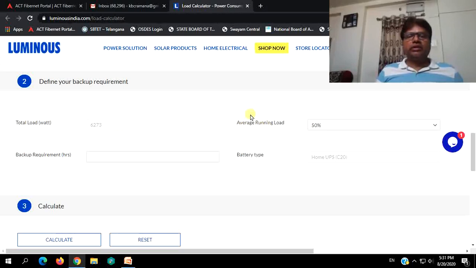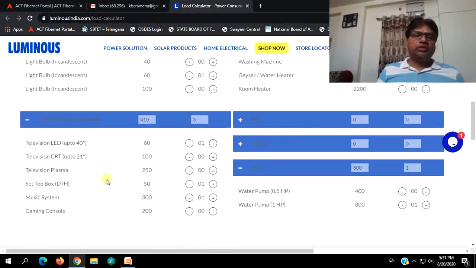Average running load, when the main supply goes off. You may not be running all the loads at a time for that particular purpose. It may be 50% or anything. Here the options given are 75%, 100% like this. So take the case of 20%. Why I am taking only 20% is only for the purpose of showing how many loads I have taken.